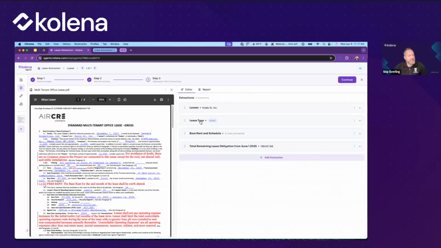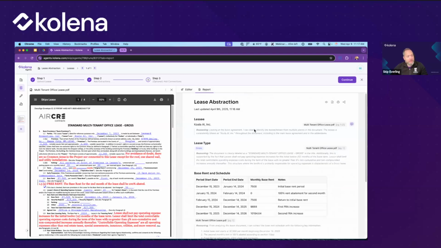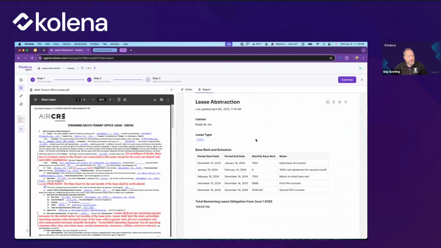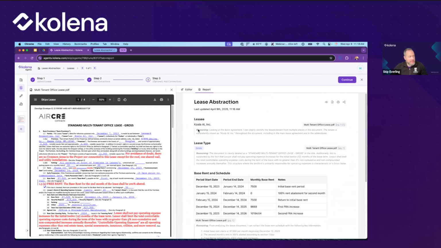And as we're building this up, we can add as many fields as we want. It's generating this report view. You can think of this as the ultimate output that we're going to get from this agent. We can download it as a PDF or a docx file and print it out, of course. Here we're showing the reasoning, but we could also hide that if we just wanted to have a pure report. And this is effectively the kind of document that's going to be created anytime we upload a new lease.